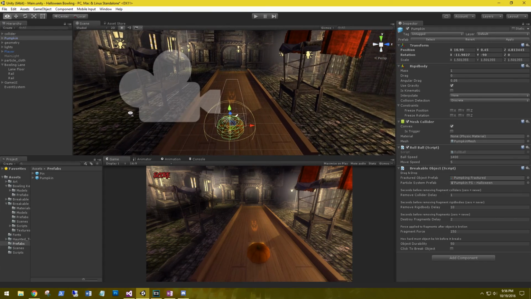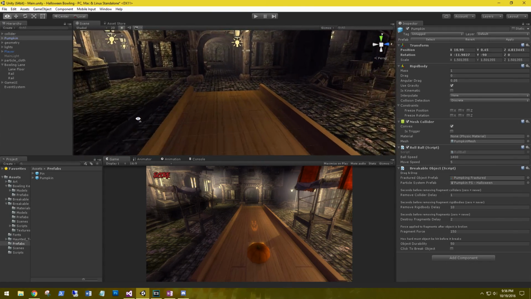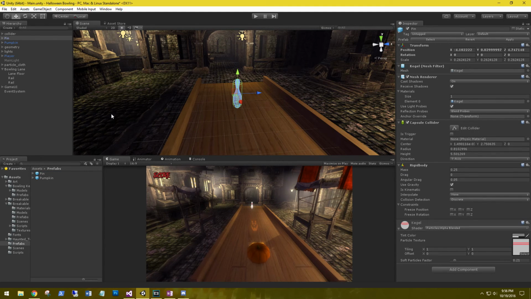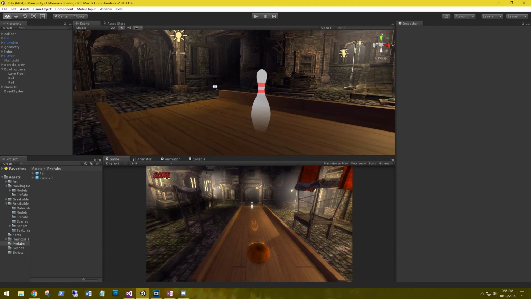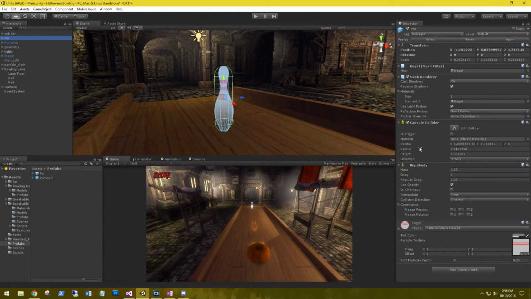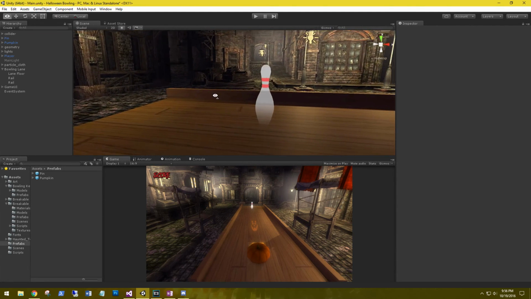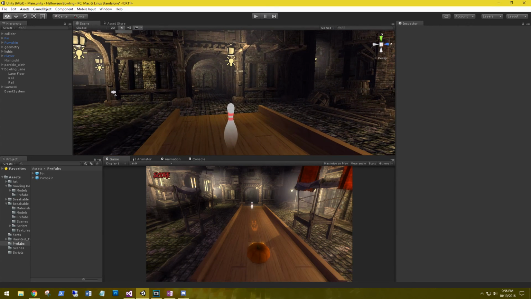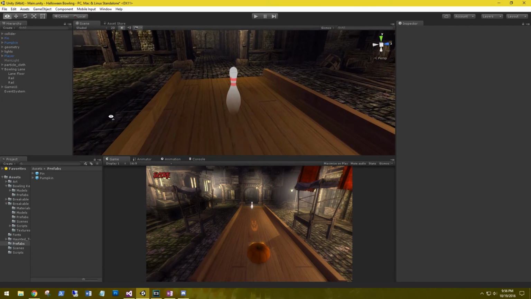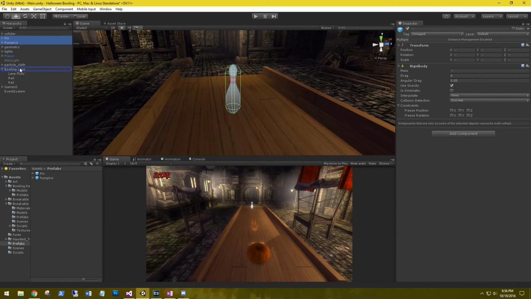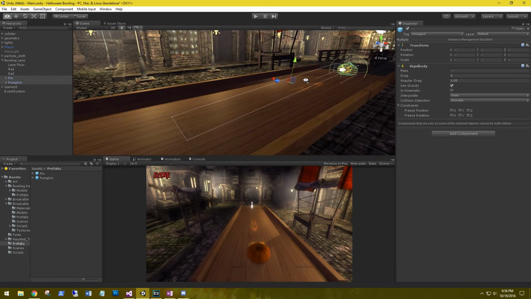Speaking of pins, I did find some other props for our pins that look better. Typical pin. On its shader, I set the shader to particle alpha blend. It gave it a little ghostly appeal, which I thought would fit right into our Halloween scene. Let's go ahead and drag the pumpkin and the pin into our bowling lane game object.